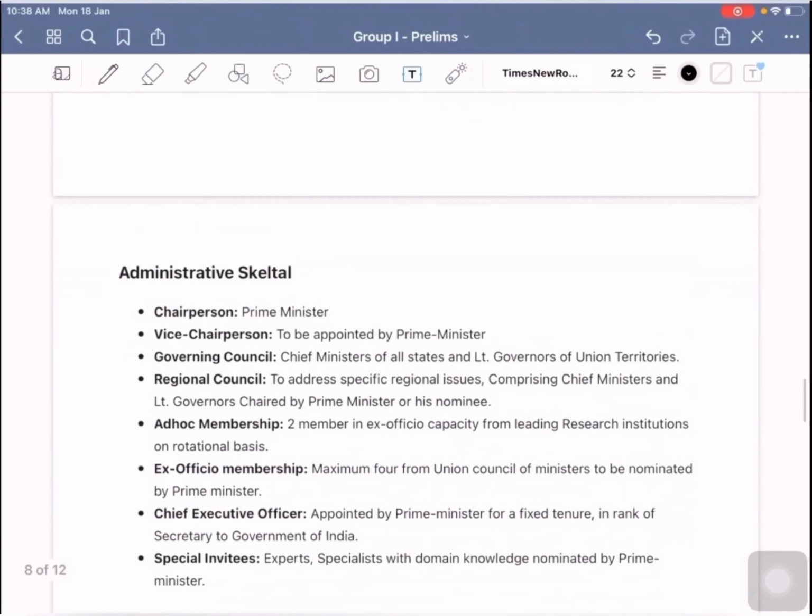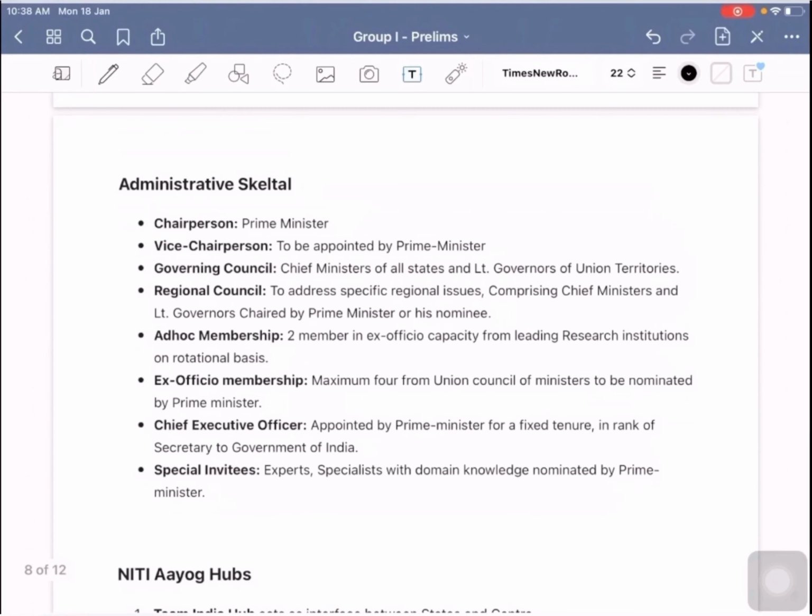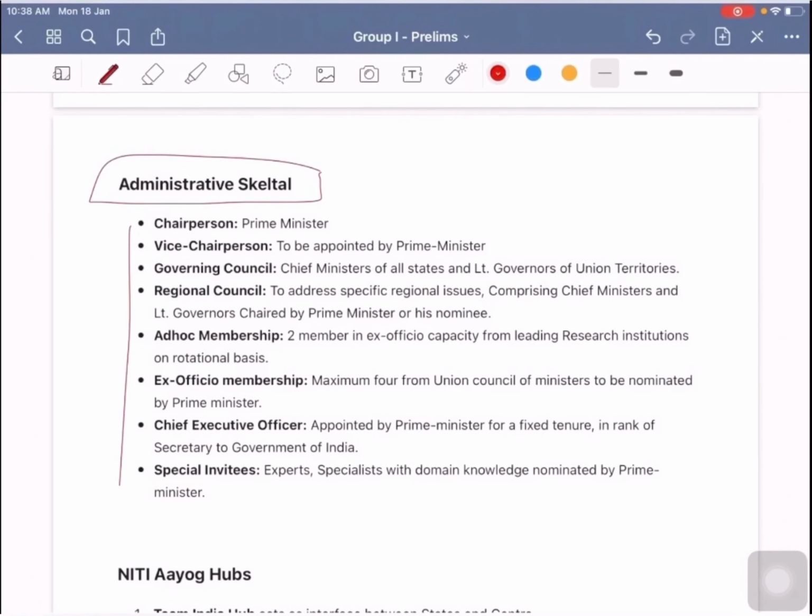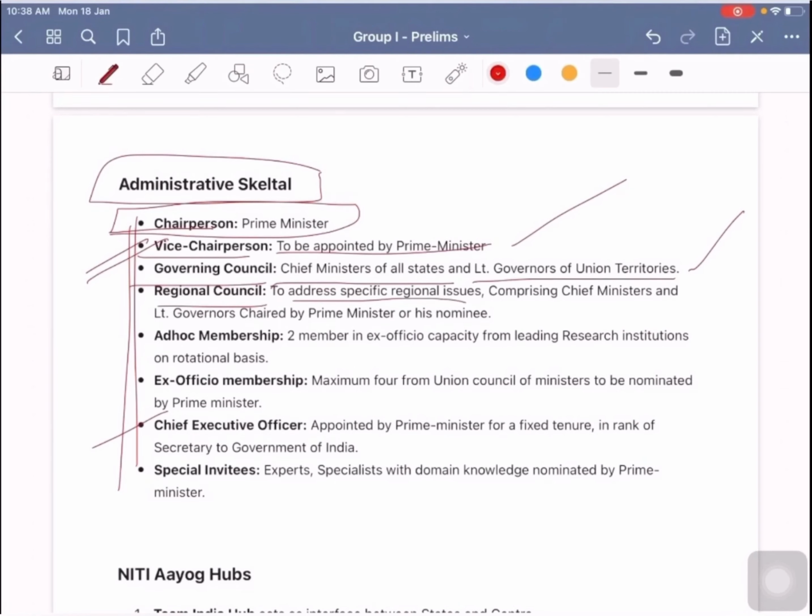Next aspect. What is the basic administrative skeleton of the Niti Aayog? Although all these are not required, it is important to remember some of it. Niti Aayog is chaired by the Prime Minister, and the vice chairperson is to be appointed by the Prime Minister. The Governing Council consists of chief ministers of all states and lieutenant governors of union territories, and a regional council to address specific regional issues comprises chief ministers and lieutenant governors, chaired by the Prime Minister or his nominee.